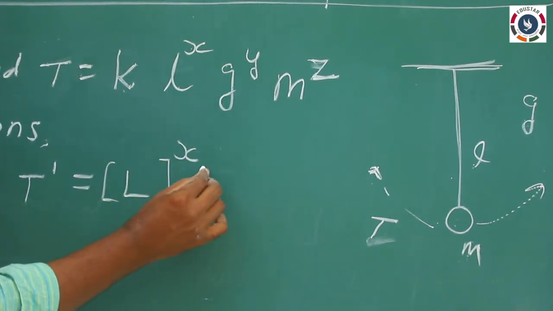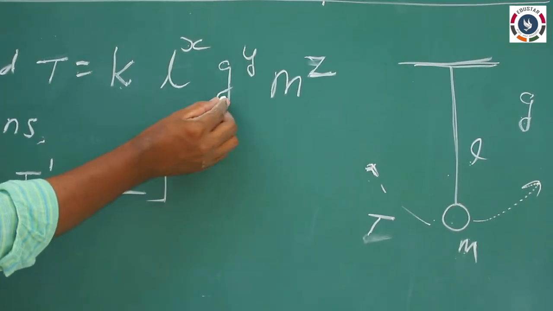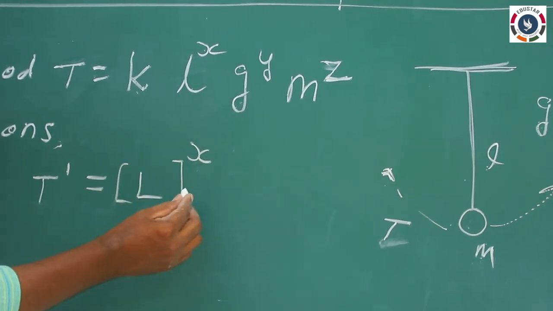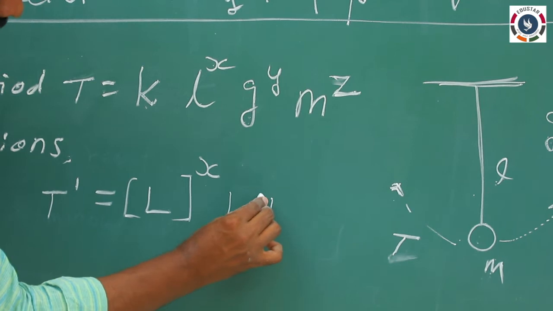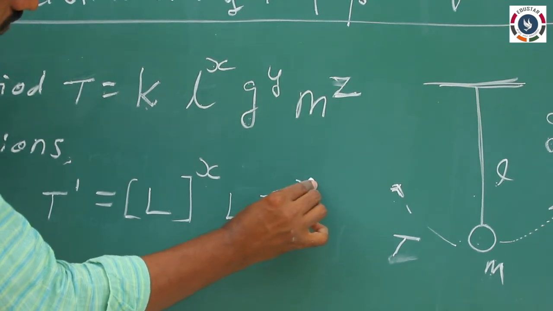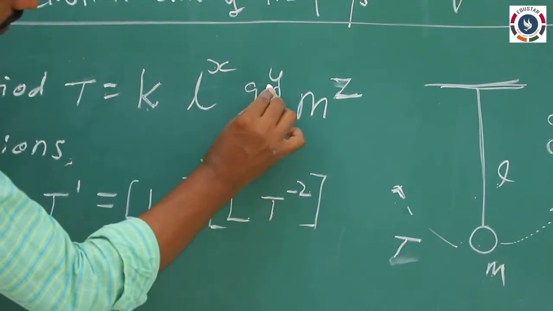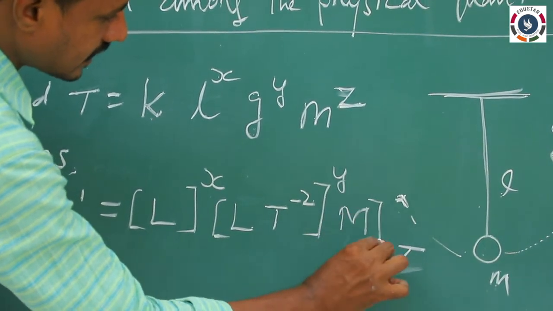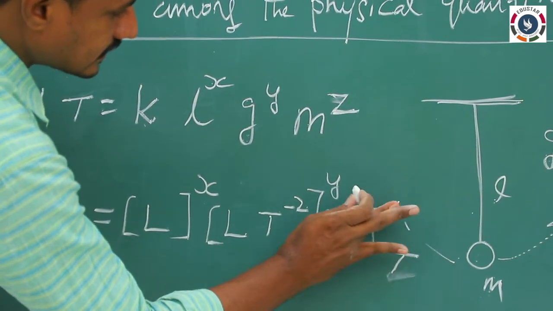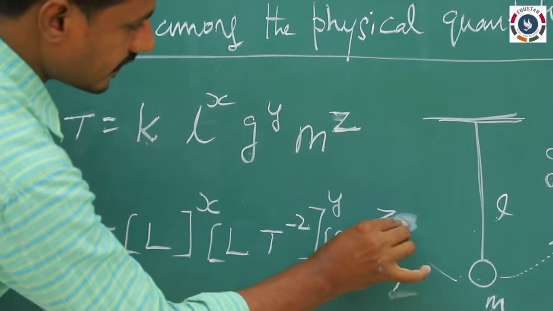For g, the acceleration due to gravity, the dimension is L T to the power minus 2, raised to the power y. And for mass, the dimension is capital M, so M to the power z.